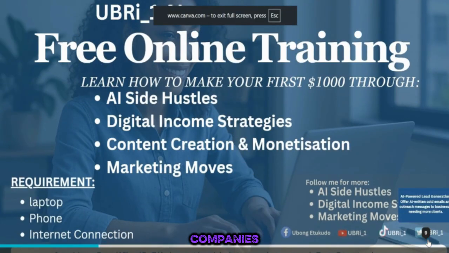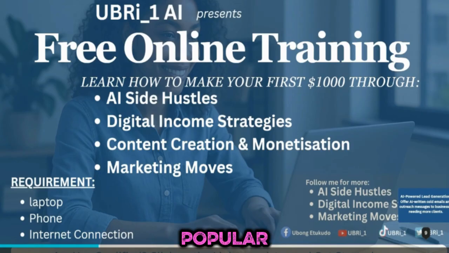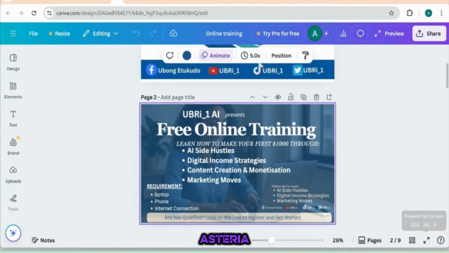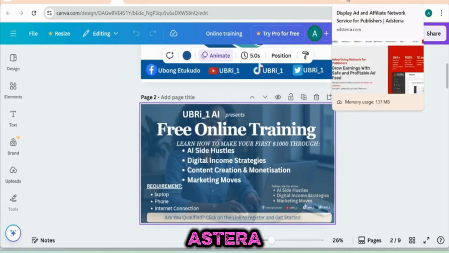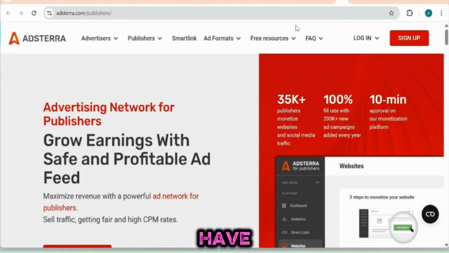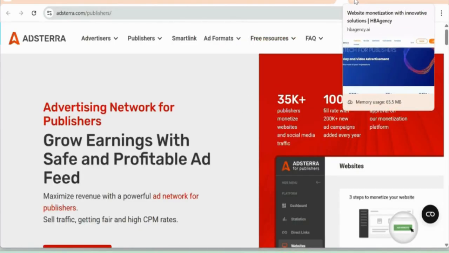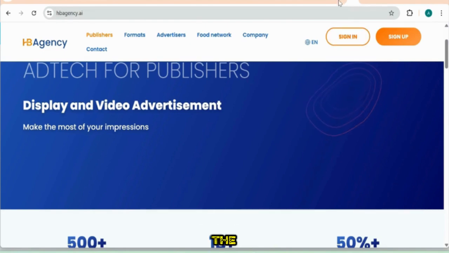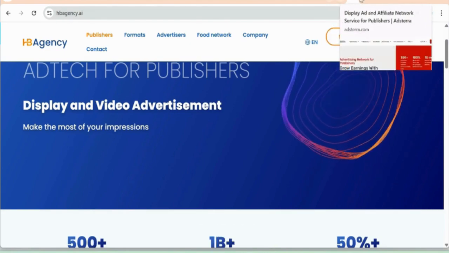There are about three ad companies that are very popular and very reliable, and I'm using them. Number one is Astera. Then you have the HB agency. Then the other one is Google AdSense.